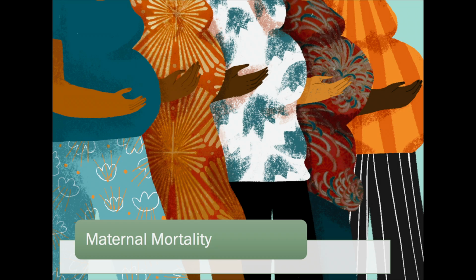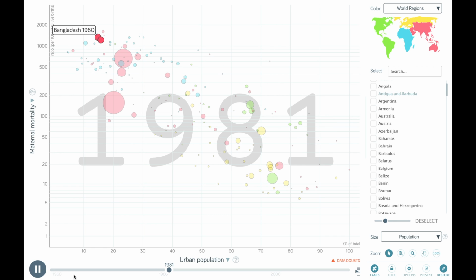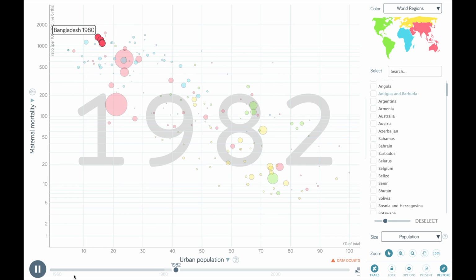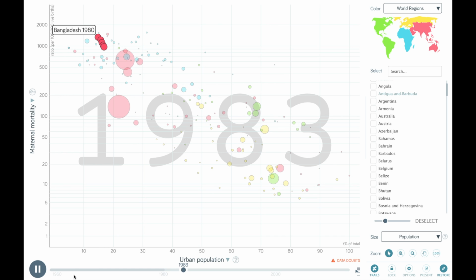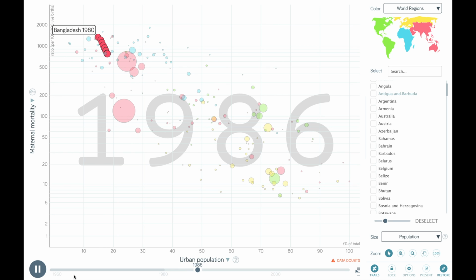There is also a negative correlation with maternal mortality rates in urbanization. Urbanization presents a great opportunity for improving reproductive and maternal health and education. The availability of contraceptives, life-saving drugs, and necessary medical equipment is generally higher in urban areas.